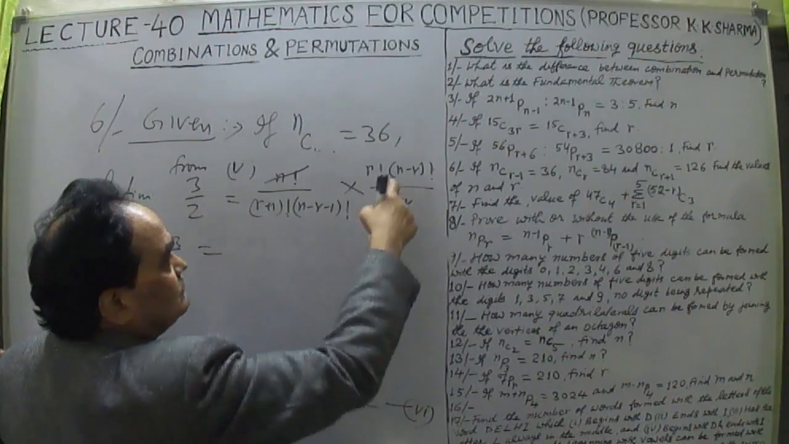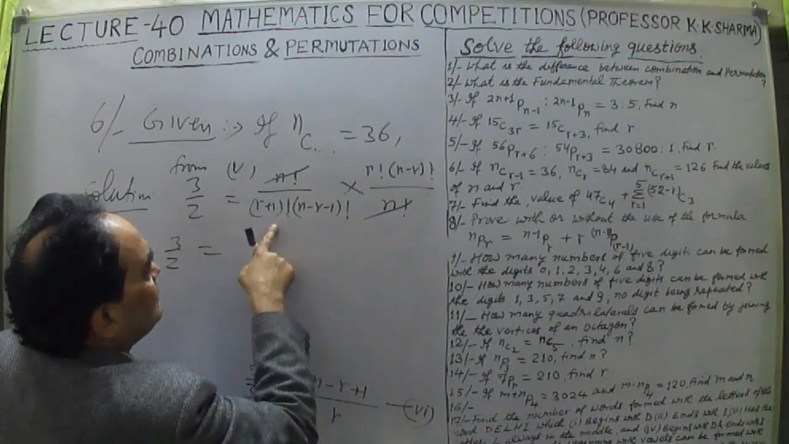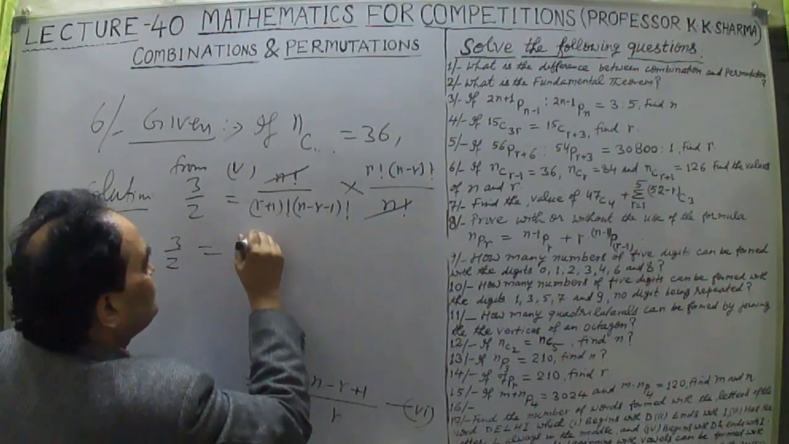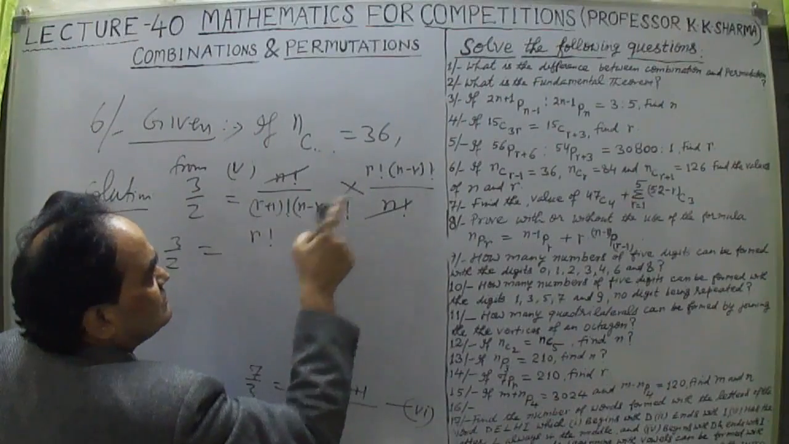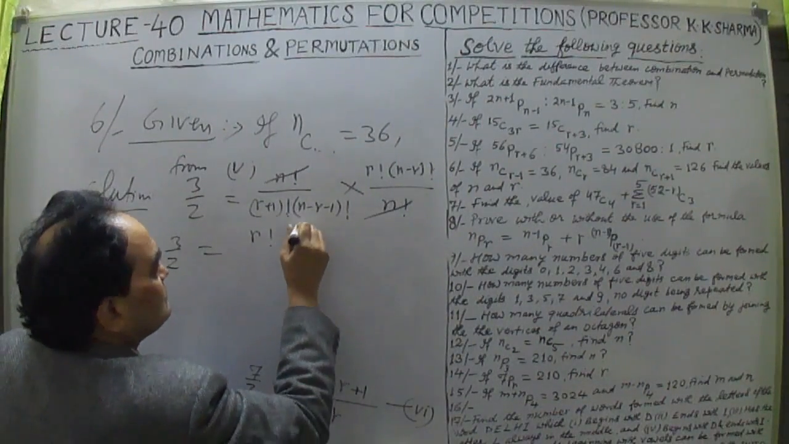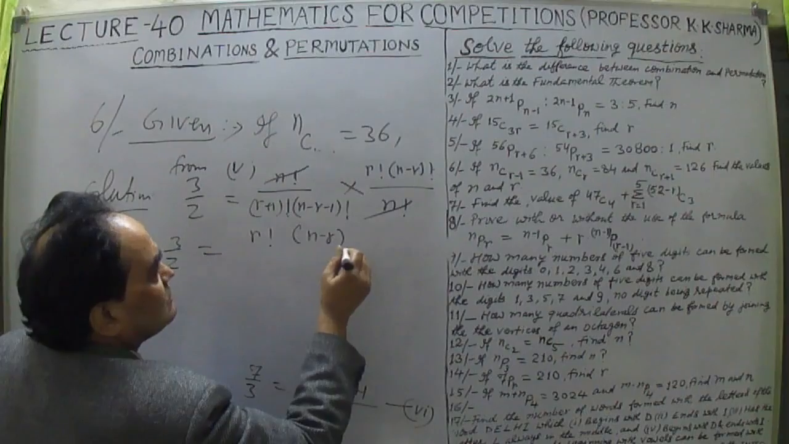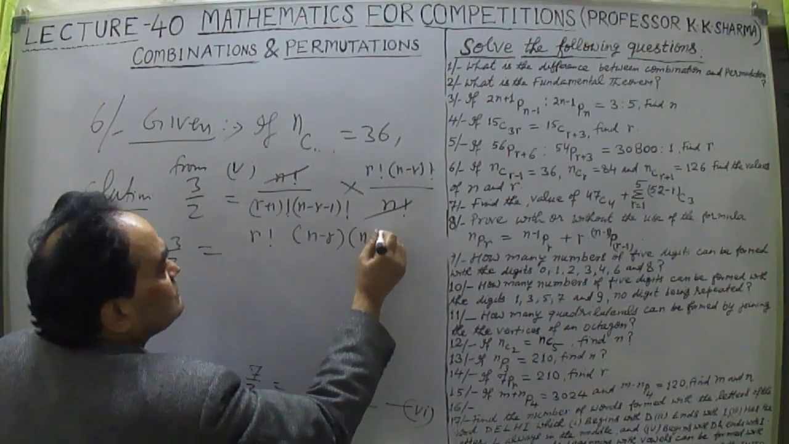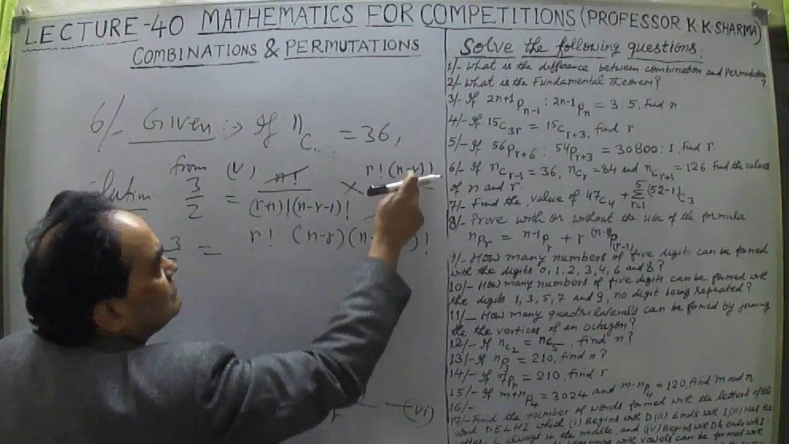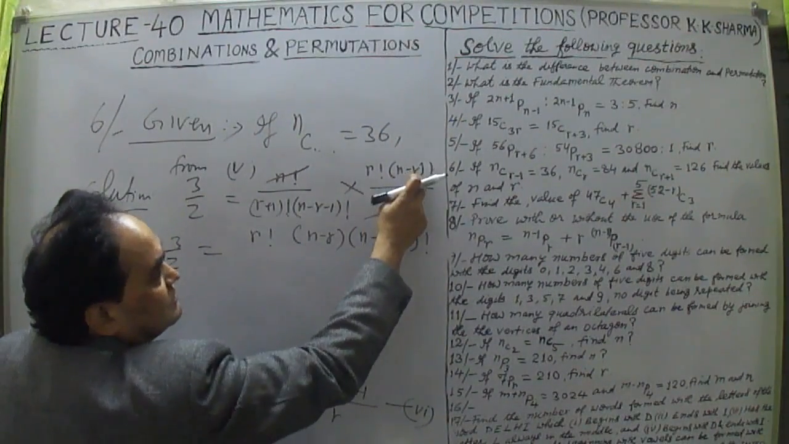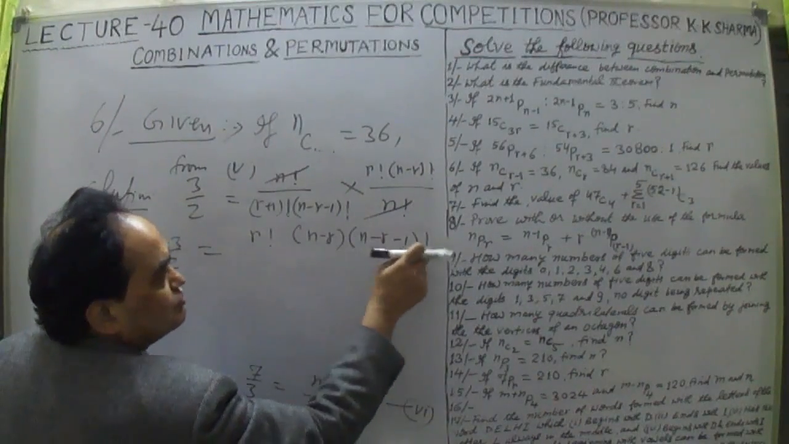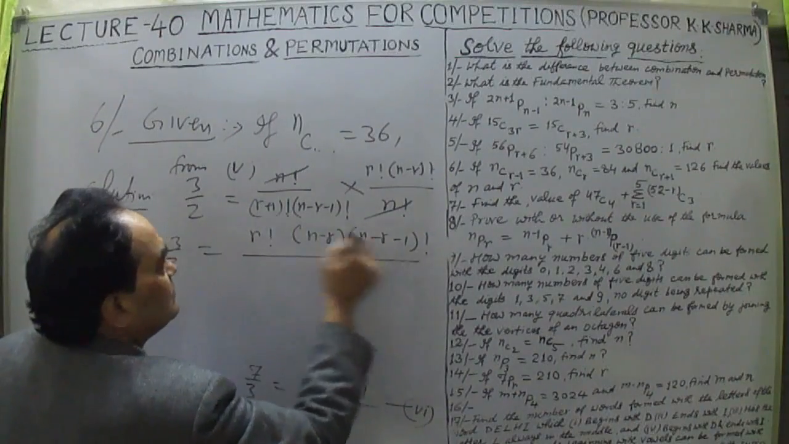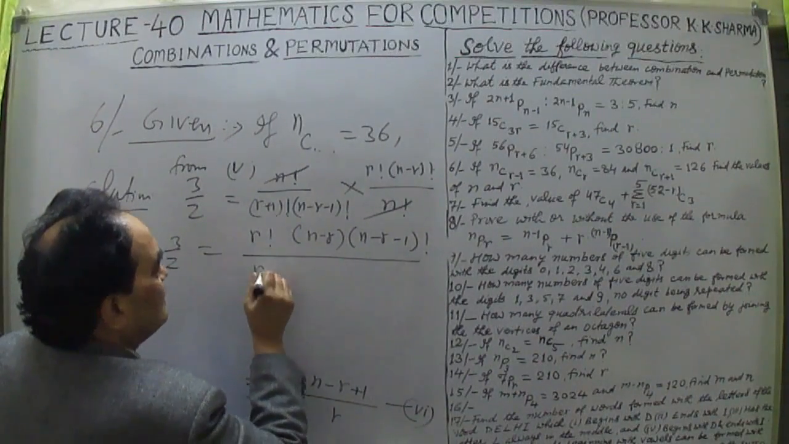Factorial r, this value. So factorial r, this is r plus 1. Okay, so factorial r is smaller. N minus r is greater, I think. It is n minus r into n minus r minus 1 factorial in the numerator. This n minus r factorial can be written as n minus r into n minus r minus 1 factorial divided by this value, which is r plus 1.